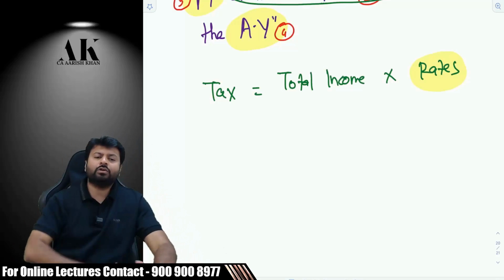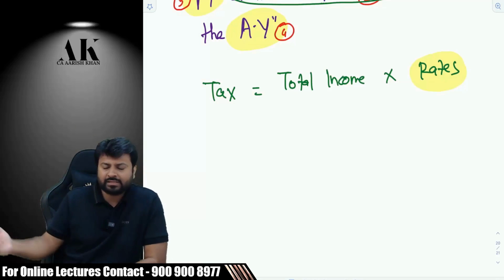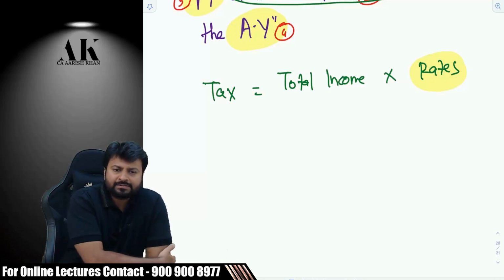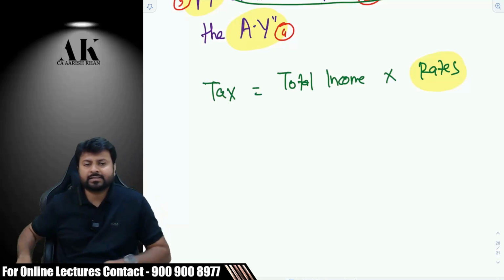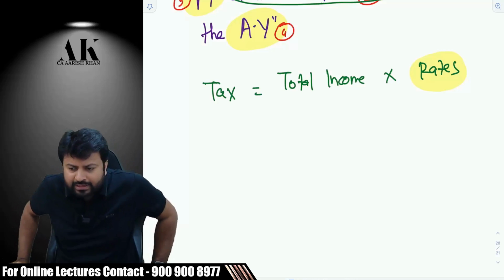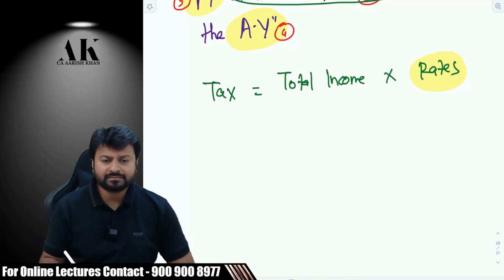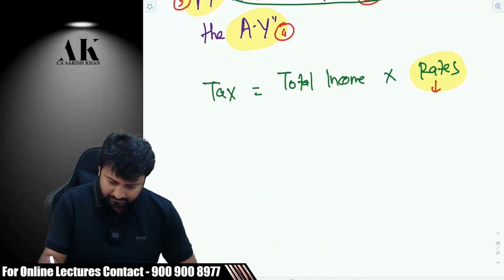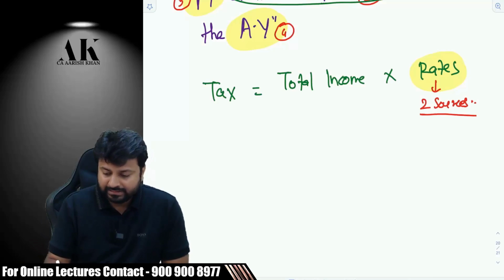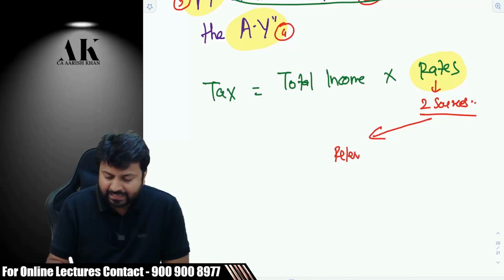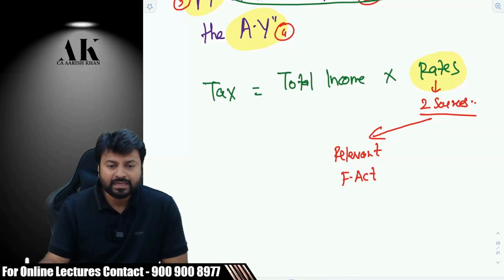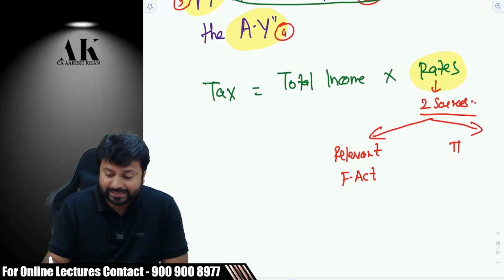Rates. Now I have a question to all of you because you also do articleship, you have done CA Inter also and a little bit of knowledge everybody has. From where will I get the income tax rates? I want to compute my income tax. There are 2 sources, Prashant. One is the act itself, and the second is, I think, the Finance Act. There are 2 sources. Excellent. One is in the Relevant Finance Act, and the second source is the Income Tax Act itself.